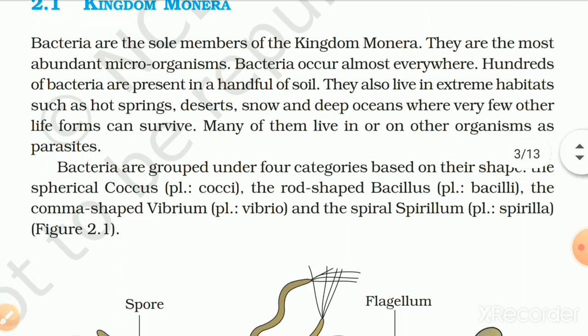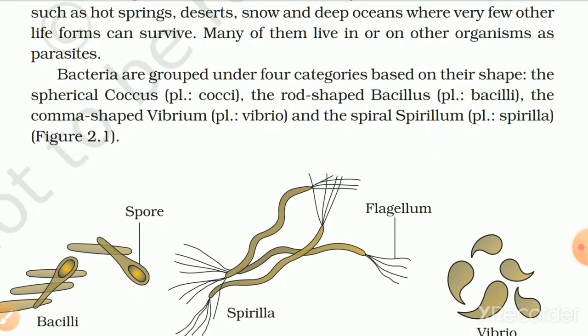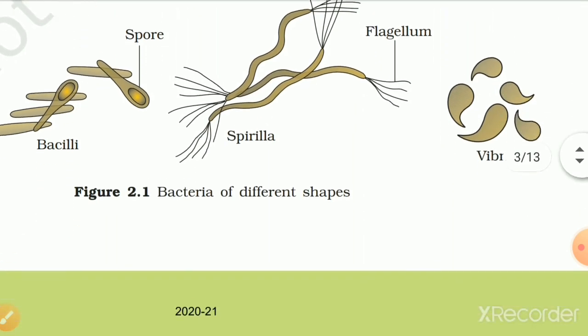Bacteria occur almost everywhere. Hundreds of bacteria are present in a handful of soil. They also live in extreme habitats such as hot springs, deserts, snow, and deep oceans where very few other life forms can survive. Many of them live in or on other organisms as parasites. Bacteria are grouped under four categories based on their shapes: the spherical coccus, the rod-shaped bacillus, the comma-shaped vibrio, and the spiral spirillum. Figure 2.1.